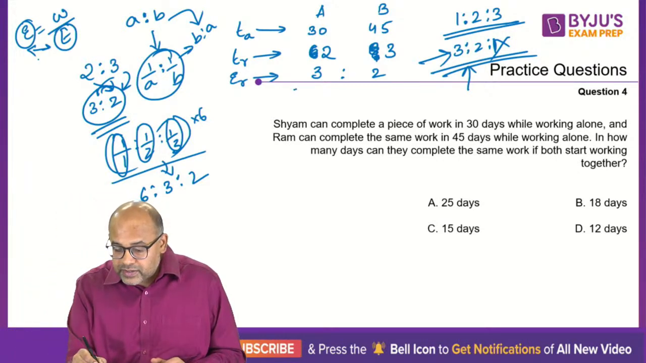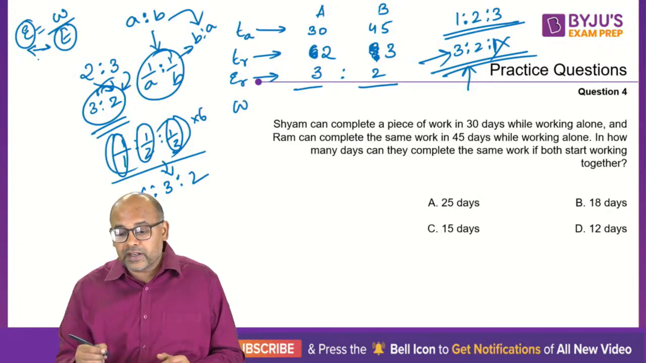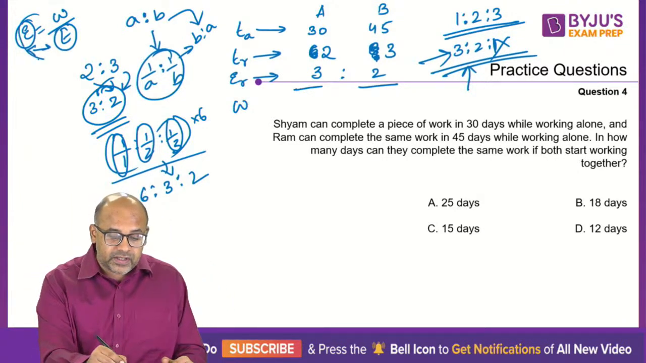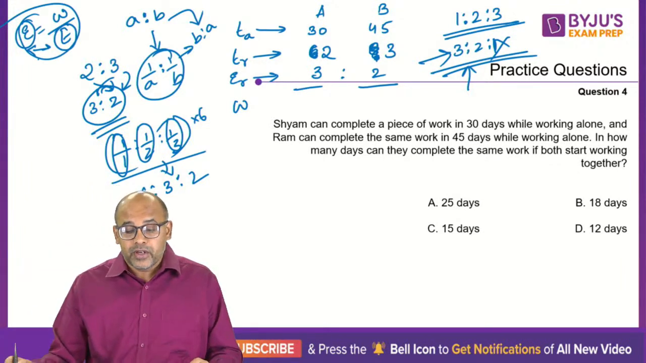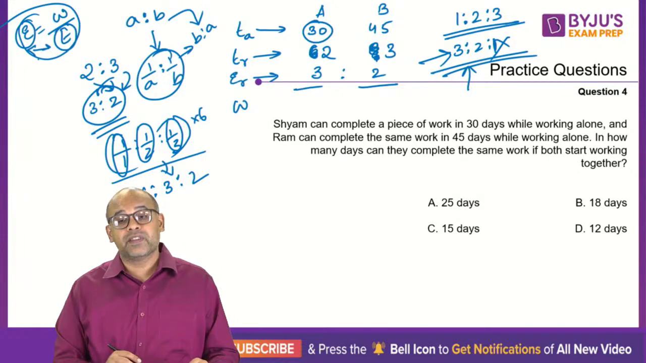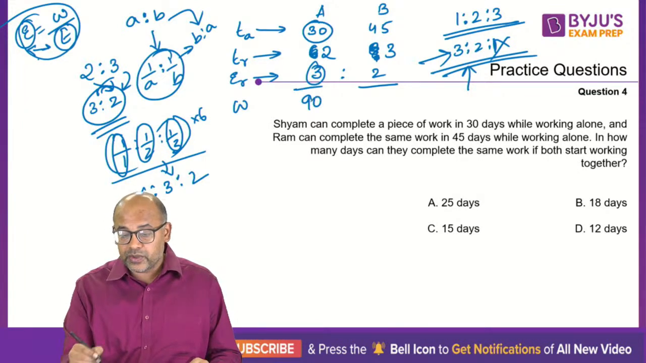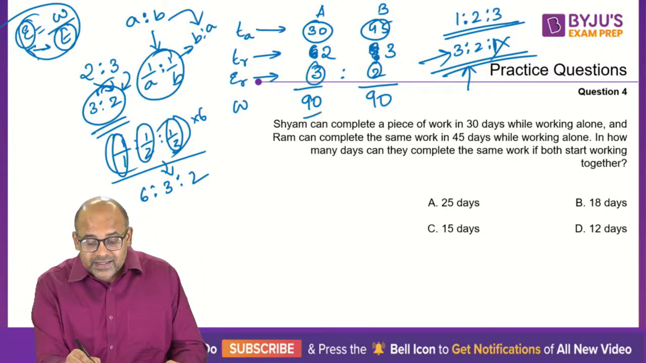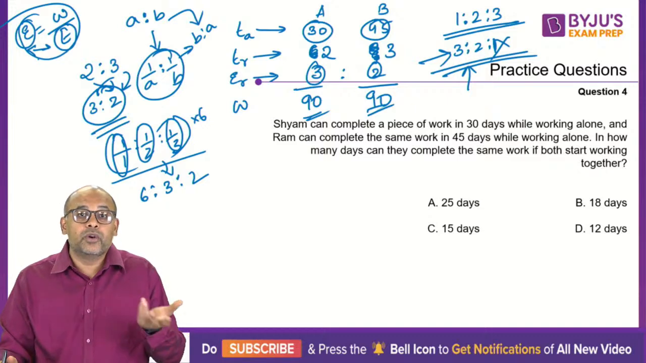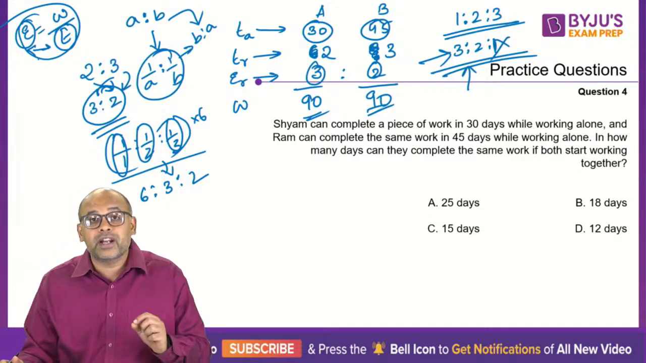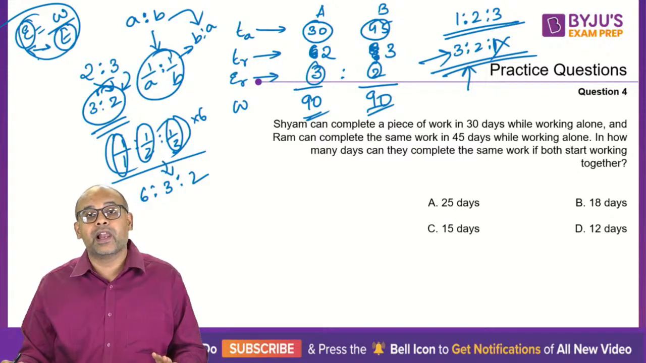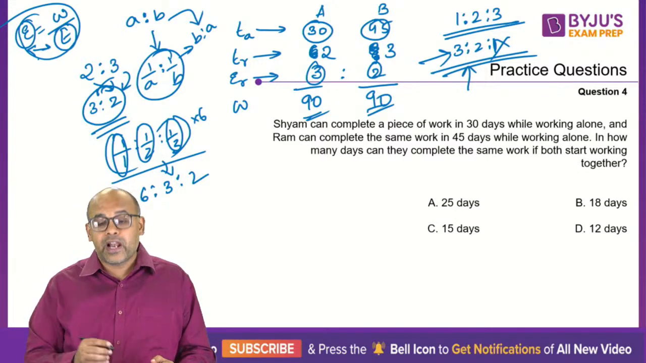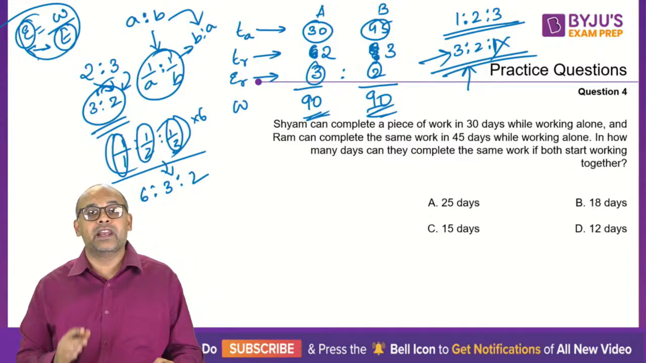Anyway, once you understand this, you can find the work. Remember, efficiency is work by time. So your work is efficiency into time. Time is 30, efficiency is 3, so it is 90 units. 45 and 2, it is 90 units. You should get the same work for both because they are doing the same quantity of work. If you did not get the same quantity when you multiply, it means something has gone wrong in your calculation. Ideally, if your calculation is correct till here, you should be getting 90 and 90.